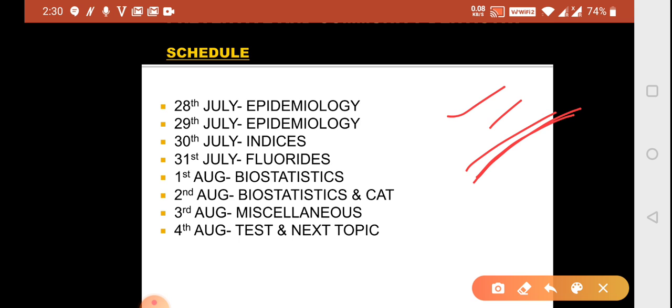So the time is less, the subjects are more, the days will be fewer for every subject, and you will be revising whatever you have done till now in 80% of the day. 20% can be given to the new things.